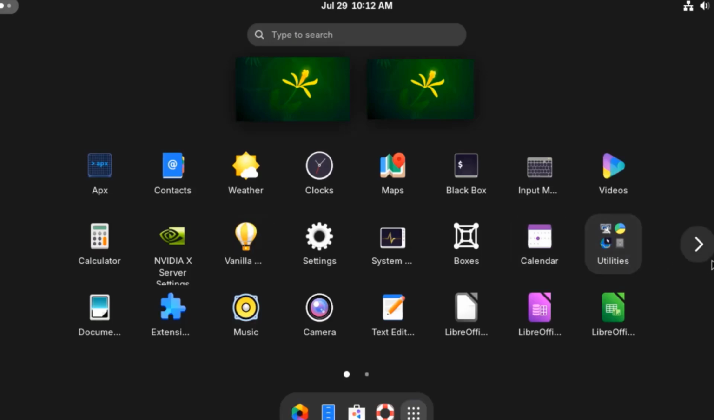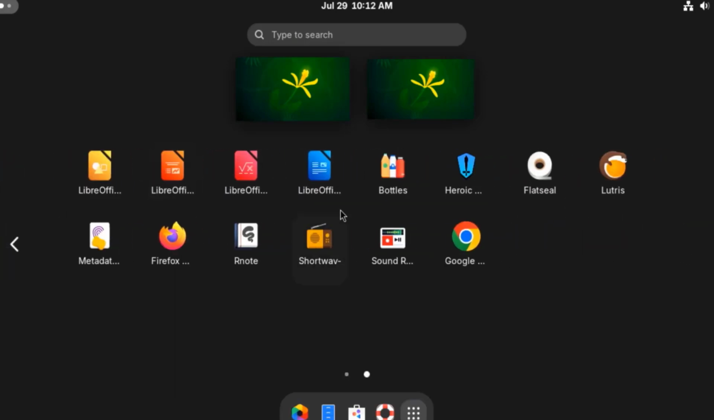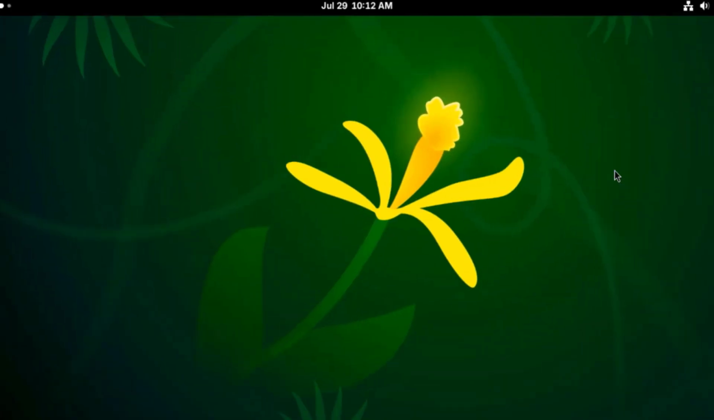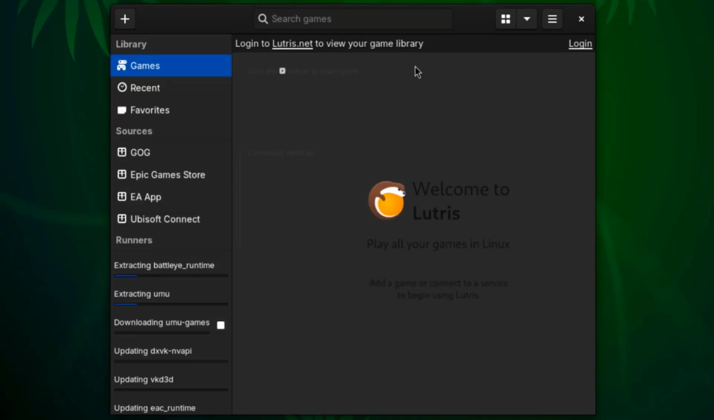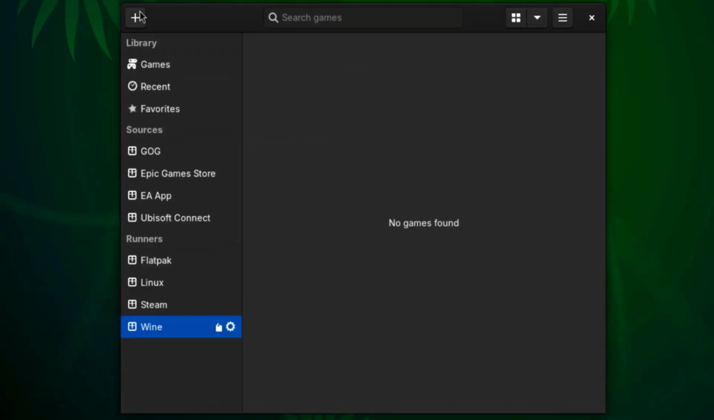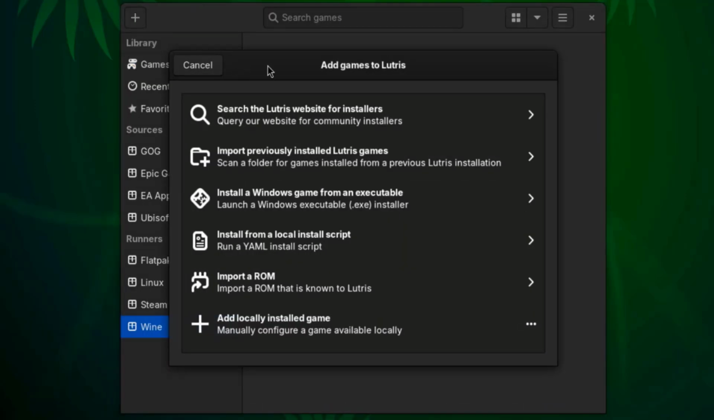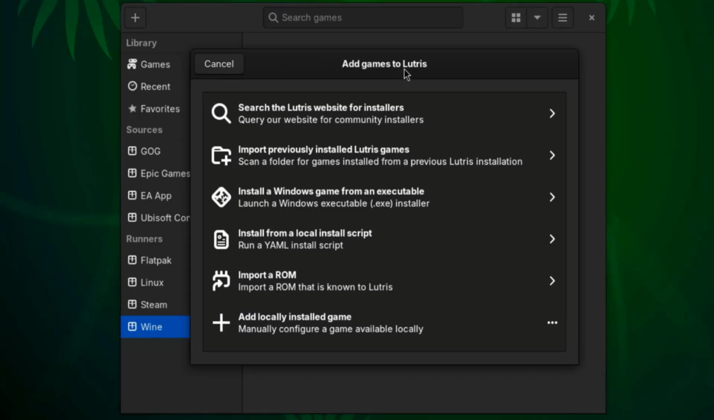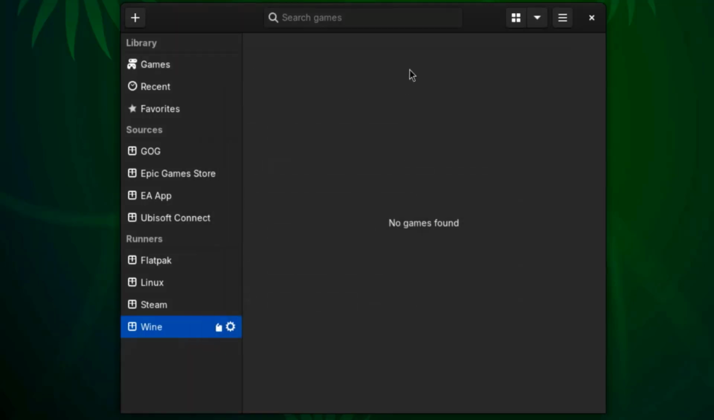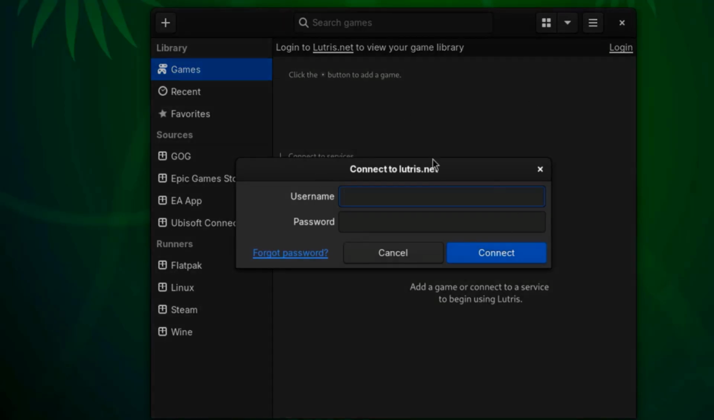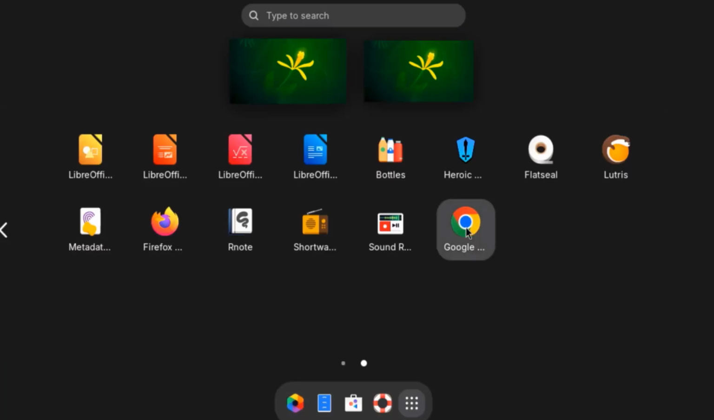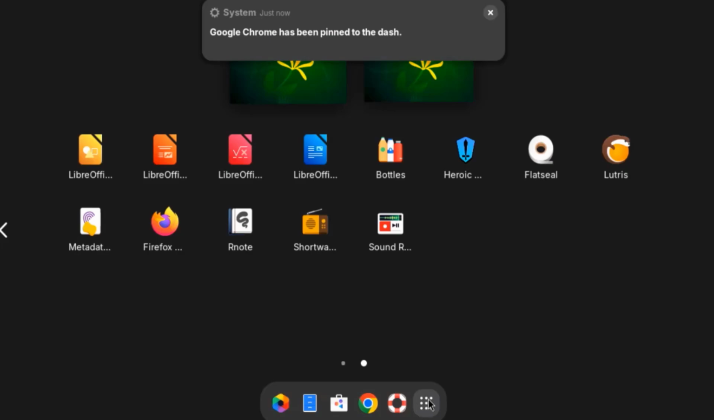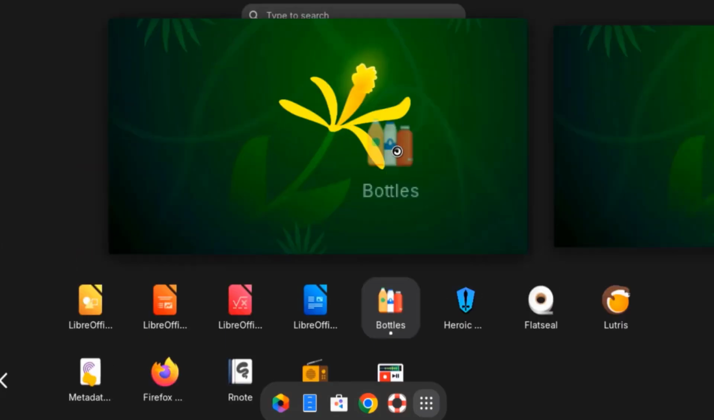I'll click on the next page. And these are some more apps. So Lutris is installed. And here you can add games to Lutris. So I'll move Google Chrome to the dock. This is the Bottles app.